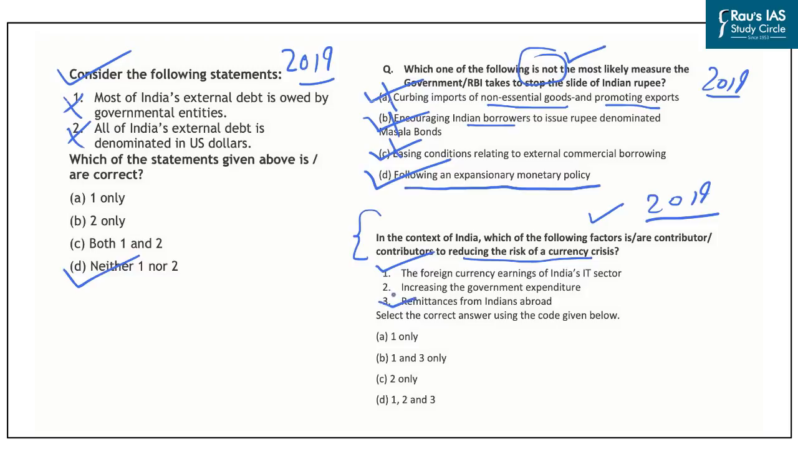However, the second statement, that is the increasing of government expenditure, is unlikely to reduce the risk of a currency crisis, because if the government starts spending more, it might lead to increased imports in India, and as such there will be more requirement of foreign currency, and that actually increases the risk of a currency crisis. So the second statement is incorrect. So the correct answer that comes out is B, that is 1 and 3 only.